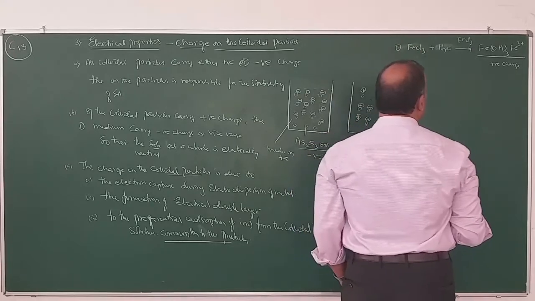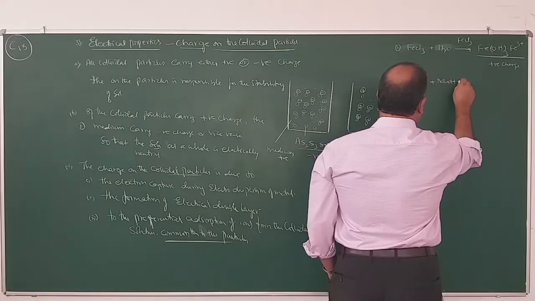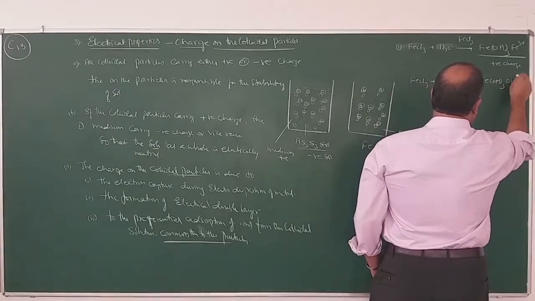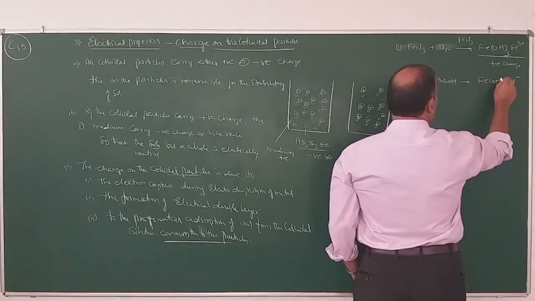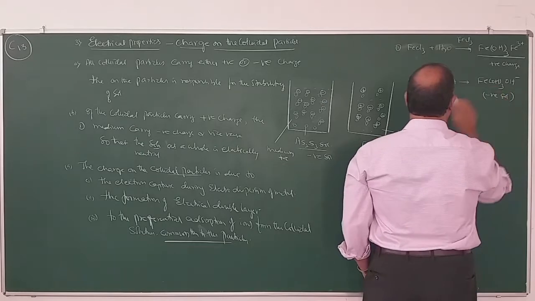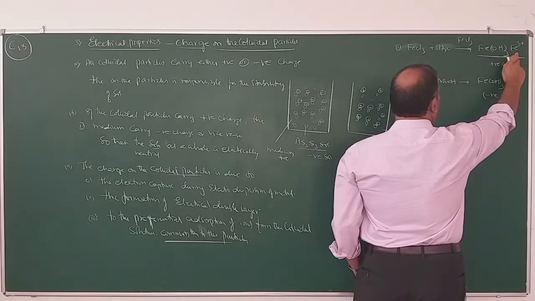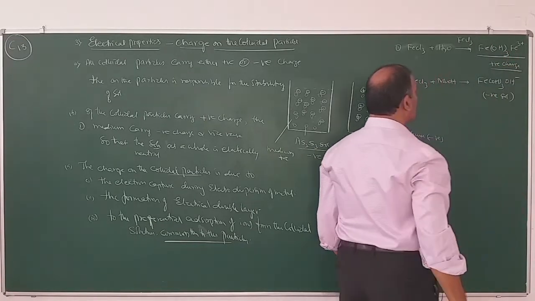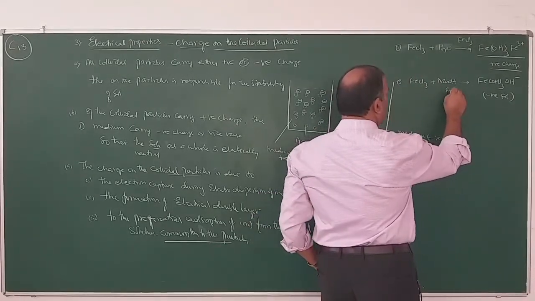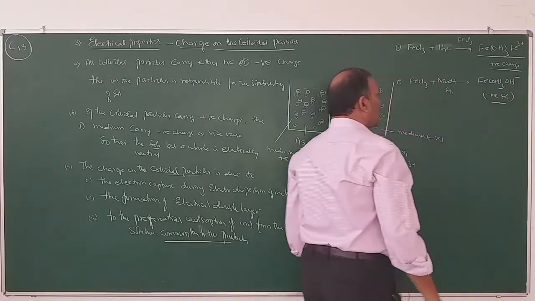On the other hand, if ferric chloride is added into sodium hydroxide solution, you will get ferric hydroxide sol. Here OH minus ions are adsorbed on the surface of the ferric hydroxide particle and the sol becomes negatively charged. So when ferric chloride is added into water, ferric ions are adsorbed and the sol becomes positive. Similarly, with sodium hydroxide, OH minus ions get adsorbed and the sol becomes negative.